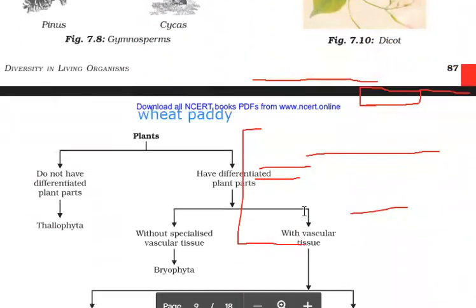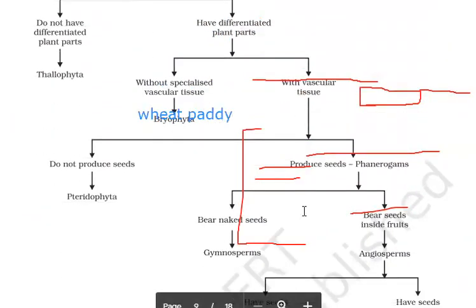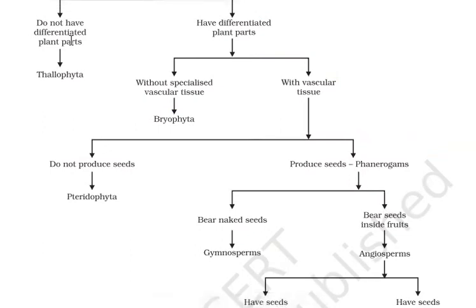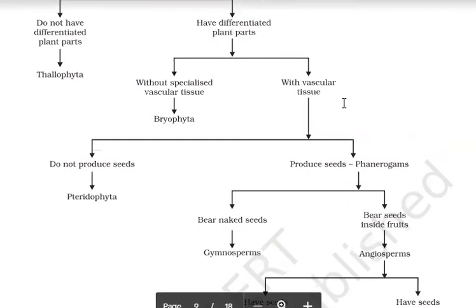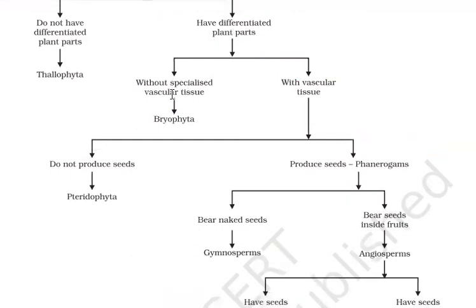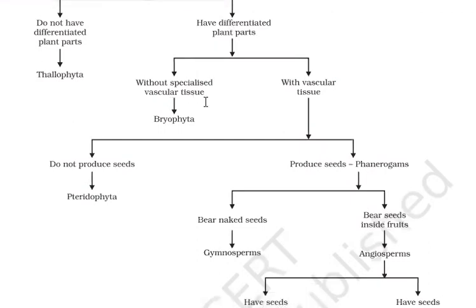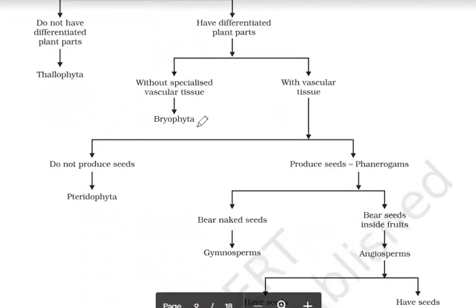Now, this is a flow chart of the classification of plants. Plants which do not have differentiated plant parts are called thallophytes. Another category is plants which have differentiated plant parts. In this category, some plants may have vascular tissue, some do not have vascular tissue. If a plant has differentiated plant parts but does not have specialized vascular tissue, that is xylem and phloem, then it will be termed as bryophyte, right?